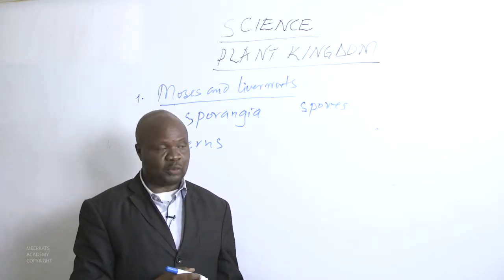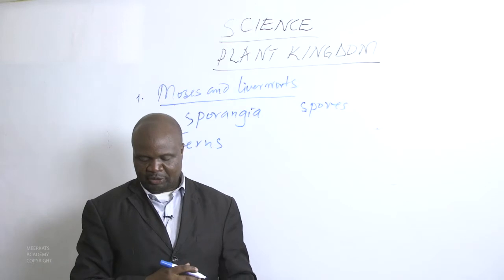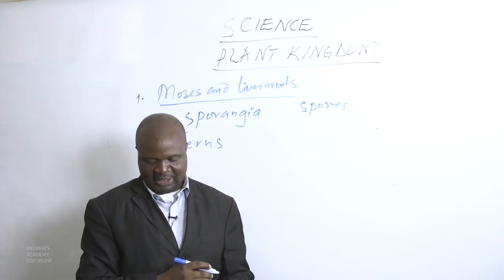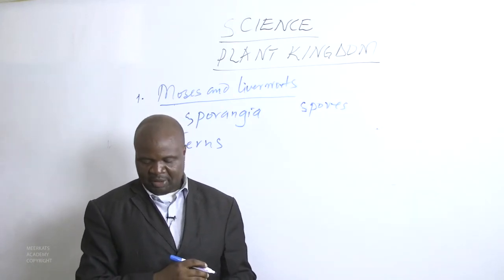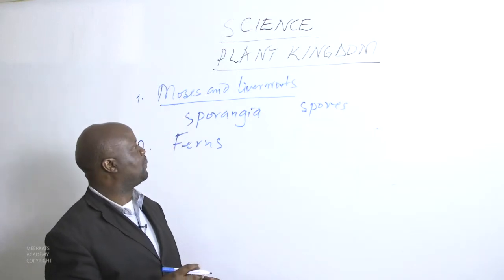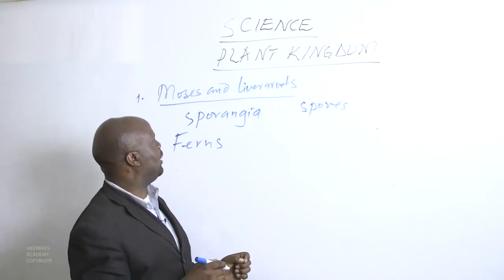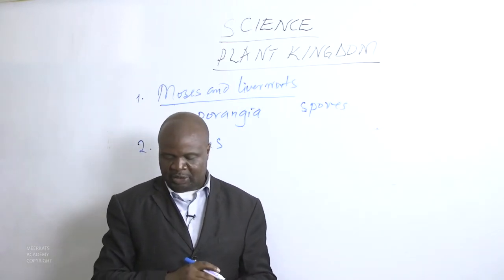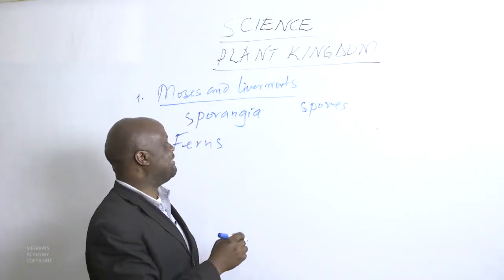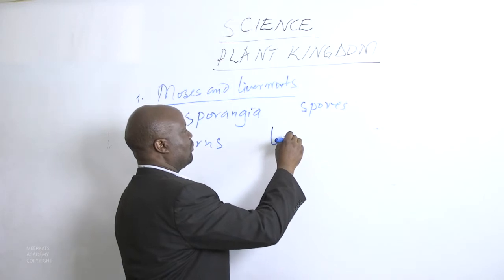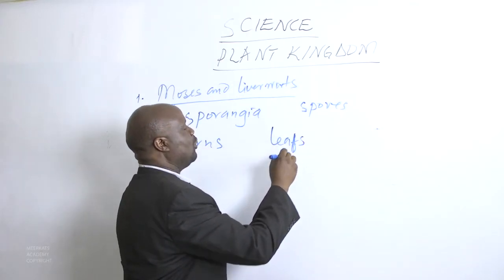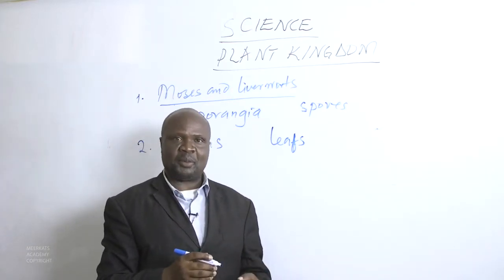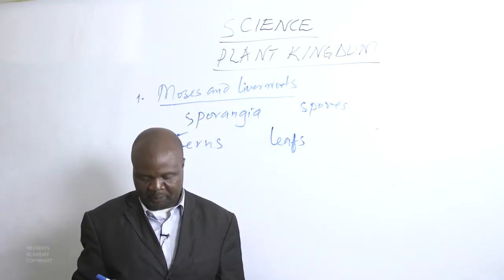We are also told that when it comes to reproduction, these ferns have spores just like the mosses. These spores reproduce in a special structure called sporangia on the back of most fern leaves. So behind the leaves, there are dark spots where the sporangia are attached and the spores will be there. They will be able to reproduce.